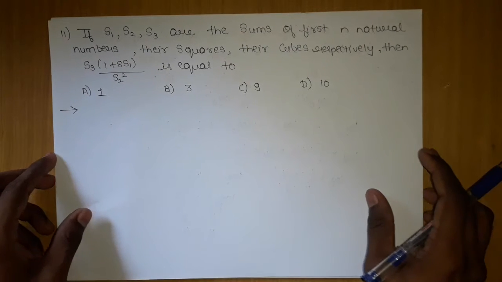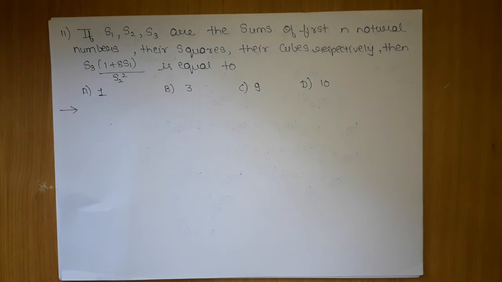The next question which we are going to tackle is the 11th question. If S1, S2, S3 are the sum of the first n natural numbers, their squares and their cubes respectively, then S3 into (1 plus 8 S1 upon S2 square) is equal to: A is 1, B is 3, C is 9, and D is 10.